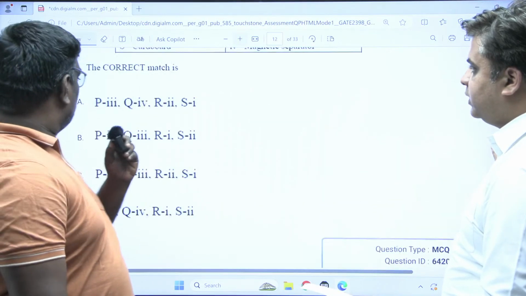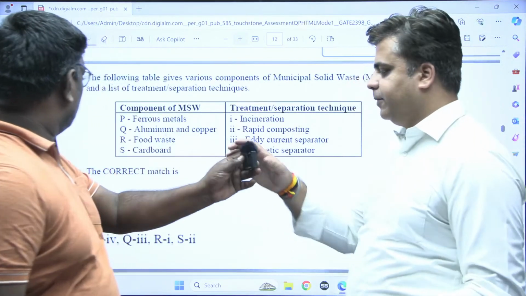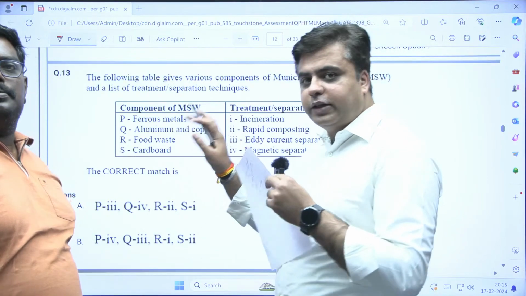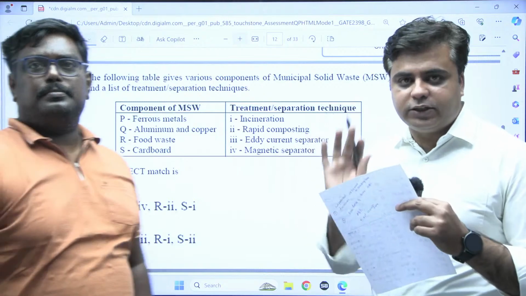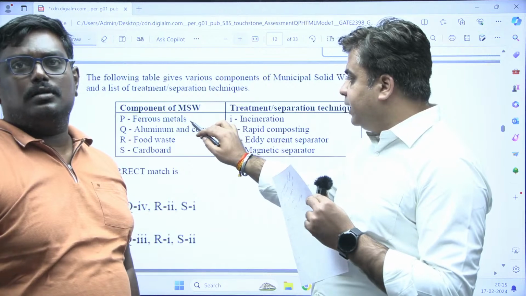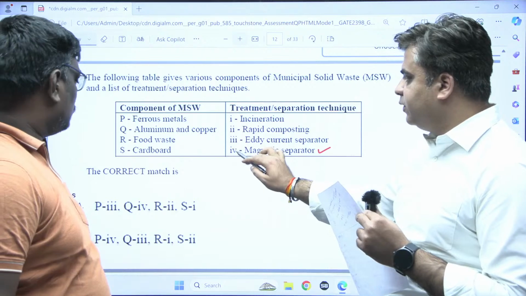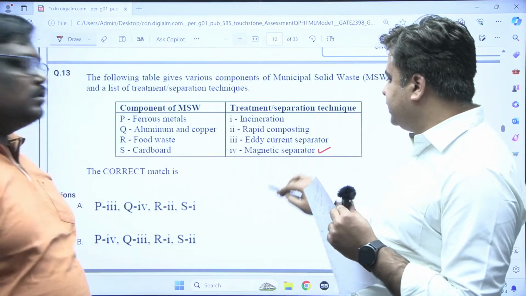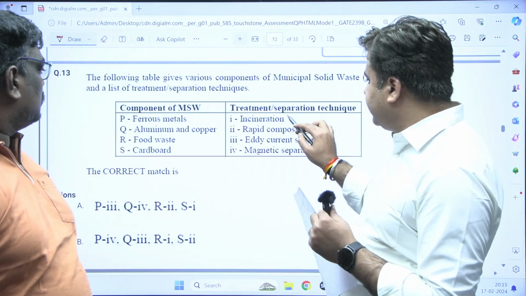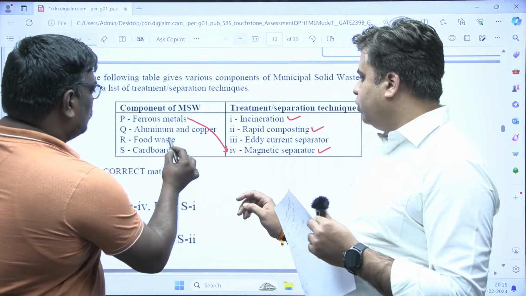See students, this is again from environmental engineering. For this question, first of all, this question is based on the option elimination method, right? Not everything is taught in this question at the BTech level. Ferrous metals are related with magnetic separators, so P is matched with 4. Then food waste is related with rapid composting. Cardboard is treated using incineration.